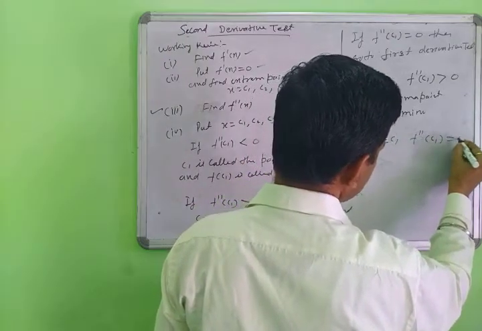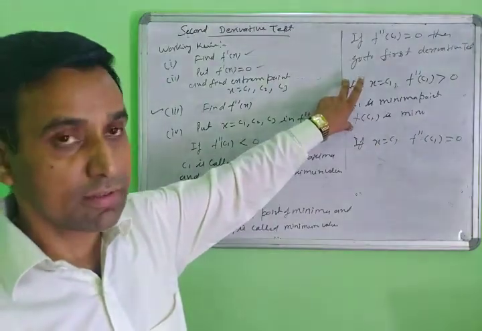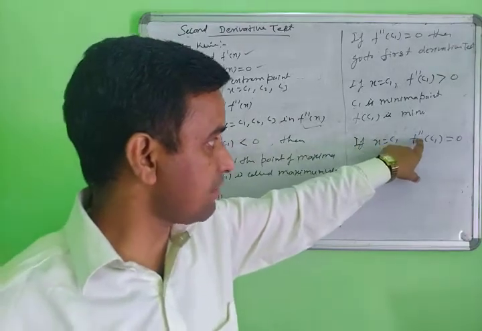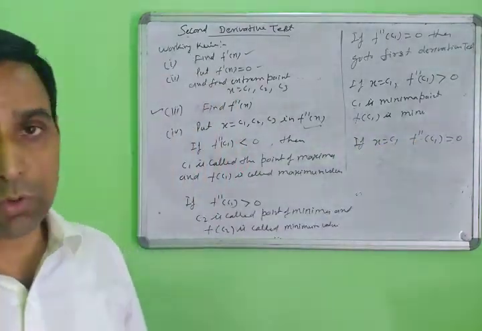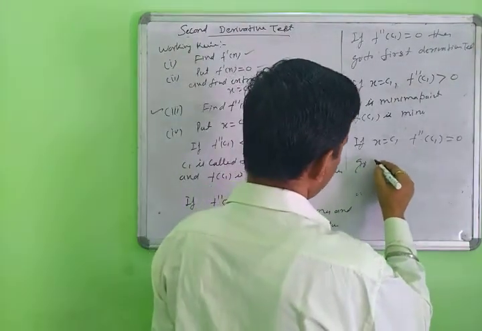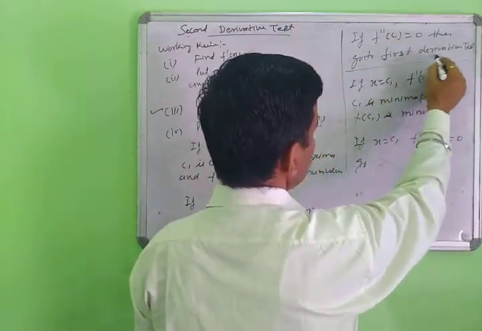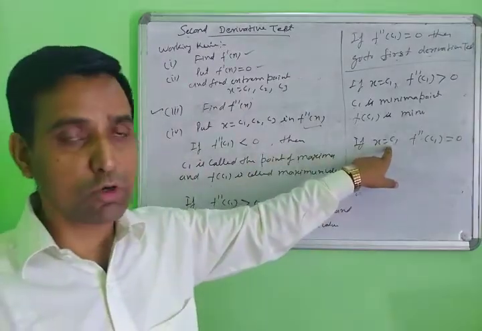In case you put x equal to C1 and you get f double dash C1 equal to 0, then this test fails. The result is equal to 0, so you will go to the first derivative test. It means your solution is not found in the second derivative test.